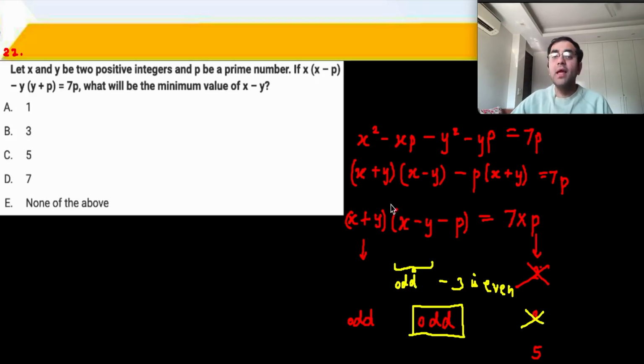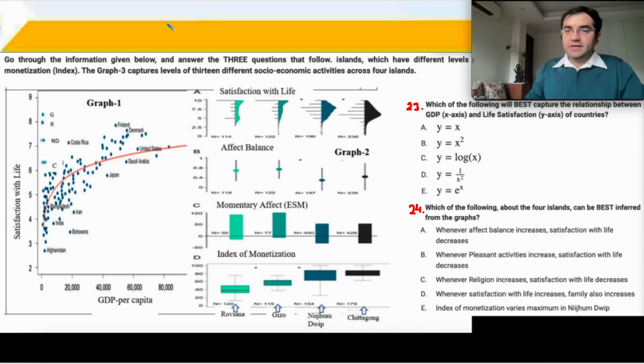But x minus y minus p cannot be odd, because x minus y is odd and minus 3 will make it even, and therefore this equation does not exist. So therefore the answer will be none of the above. Next we enter the DI set. The next set is a DI set which does not have a lot of numbers, which means that it's largely an observation based set.